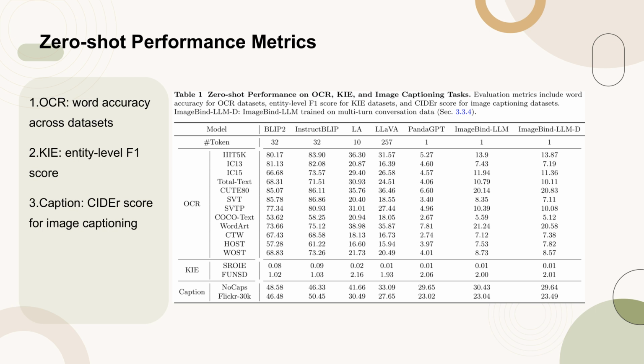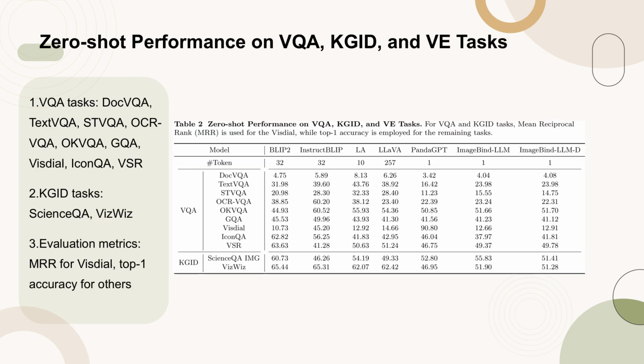their zero-shot capabilities. Table 2 presents the zero-shot performance of various models on visual question answering, VQA, knowledge graph image description, KGID, and visual entailment, VE, tasks. The VQA tasks include DocVQA, TextVQA, STVQA, OCRVQA, OKVQA, GQA, VisDial, IconQA, and VSR.